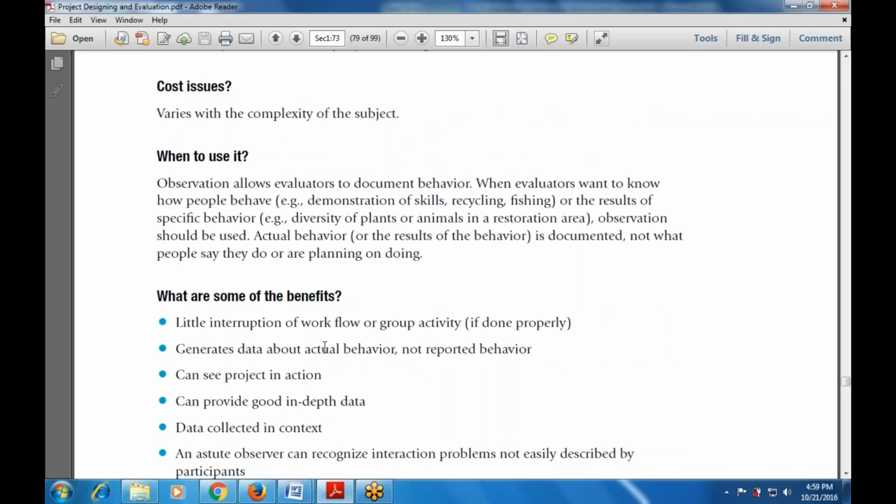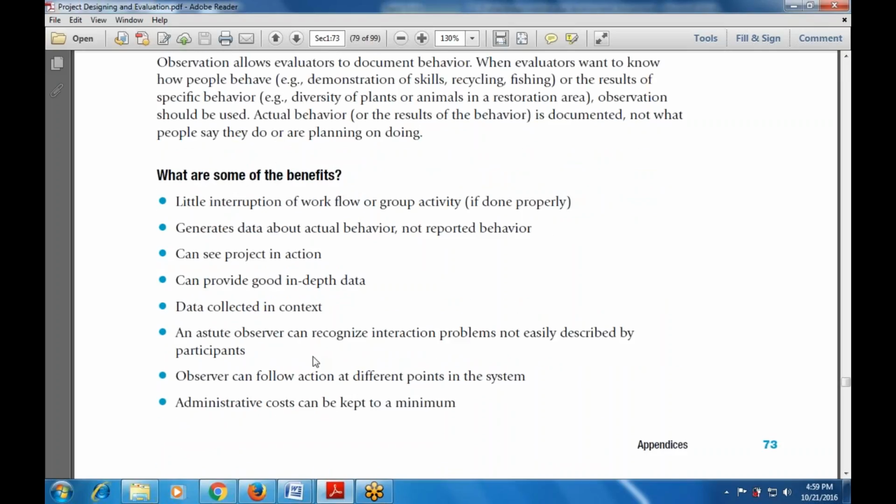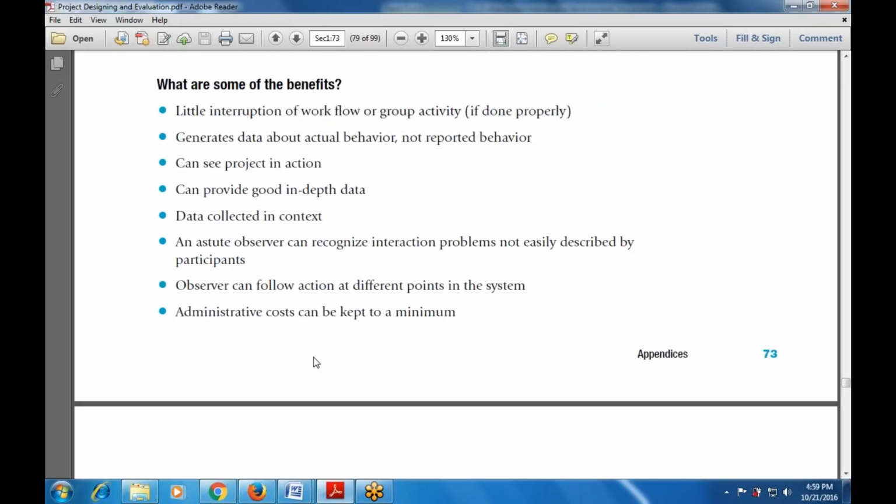It can also provide good in-depth data. Data collected is in text, and the observer also records the interaction problems observed by the participant, at a minimum level of administration. That is also one of the benefits for the participants.